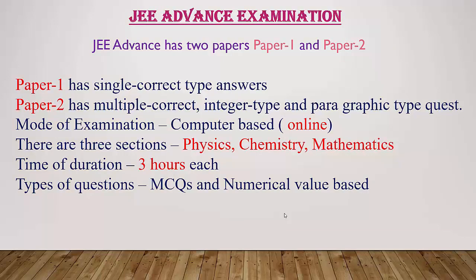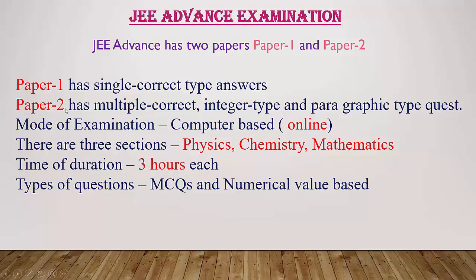Then remember students, if you are qualified in the JEE main examination, then only you are eligible for JEE Advanced. JEE Advanced again has two papers, paper 1 and paper 2. Paper 1 has single correct type answers. That means they are going to give you 4 options, out of which any one option is correct. That is single correct type answers.